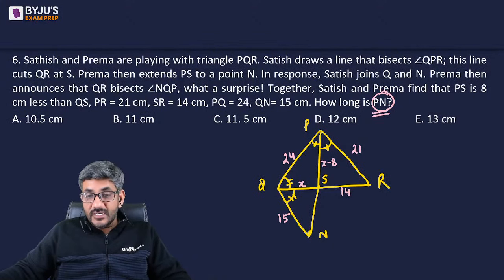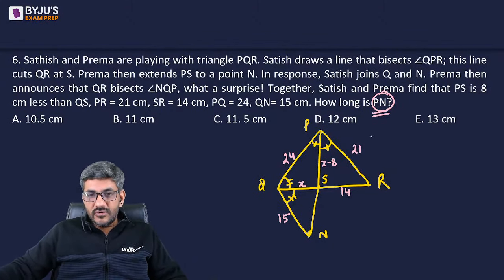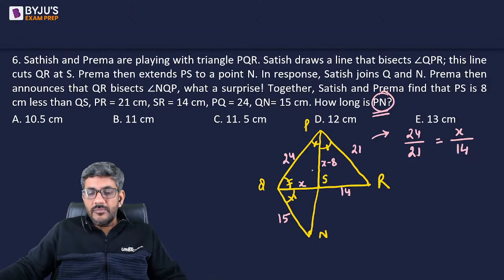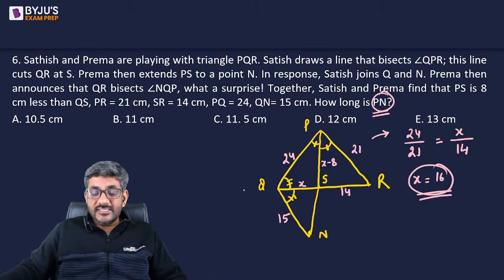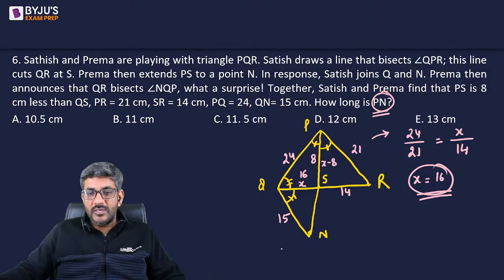So yes, Gaurav is correct. We have to use angle bisector theorem here. So according to the angle bisector theorem, first of all, when I talk about PQR, the ratio of the two sides which form the angle, that is 24 and 21, their ratio is equal to the ratio in which the opposite side is divided. So X and 14, they would be in the same ratio as 24 and 21. From there, you will get the value of X as 16. So X is equal to 16. Of course, that means X minus 8 is equal to 8.